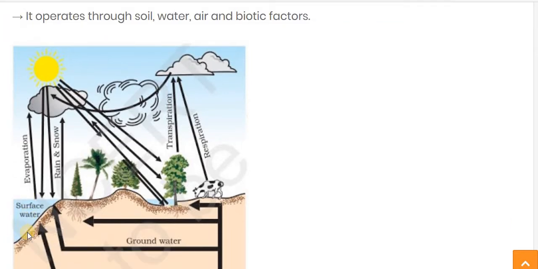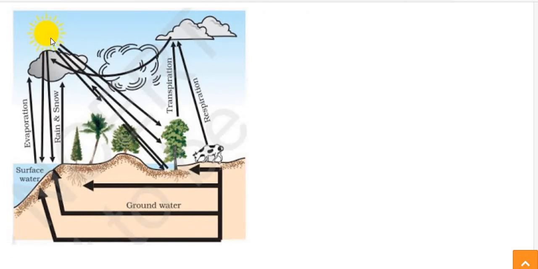Here the figure of the water cycle is given. Here you can see, due to the heating of the sun, the surface water evaporates. Here you can see that the evaporation process occurs. Another thing, by transpiration the plant loses water, and it also goes up as water vapor. Another one, by the respiration of animals, the surface water is converted into water vapor and goes back to the atmosphere.